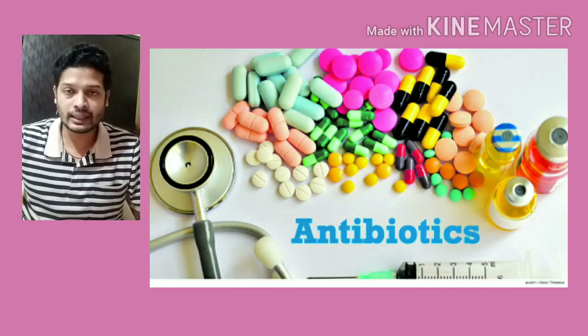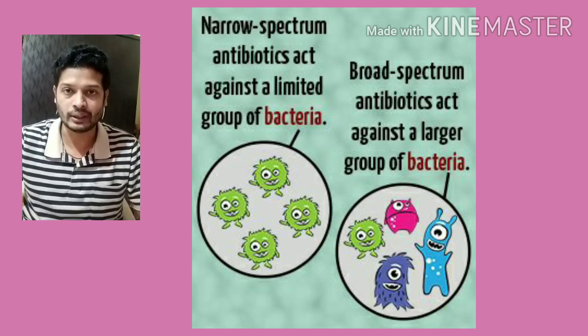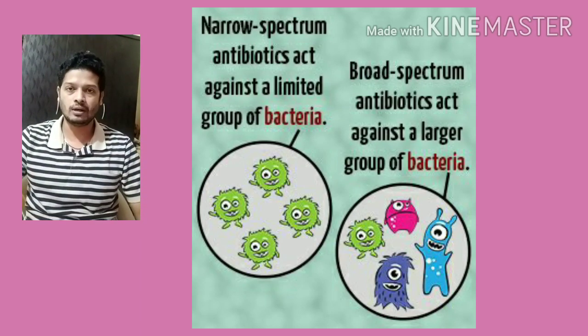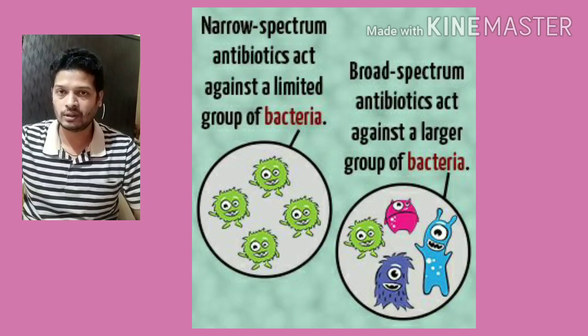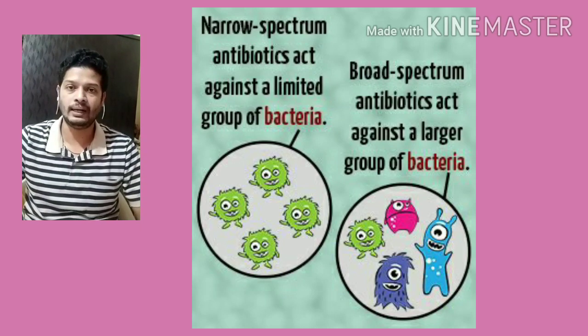The antibiotics again are of two types, based on which microorganisms it can stop from growing, or which microorganisms it can prevent from growing. So based on that, there are two types of antibiotics known as broad spectrum antibiotic and narrow spectrum antibiotic. Those carbon compounds obtained from certain bacteria which have limited use, or which can act against a limited number of microorganisms, are called narrow spectrum antibiotics.